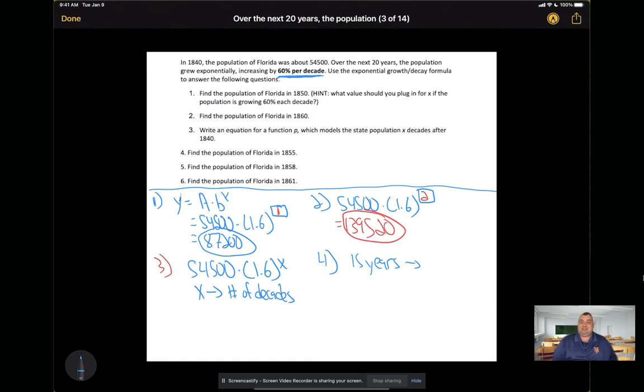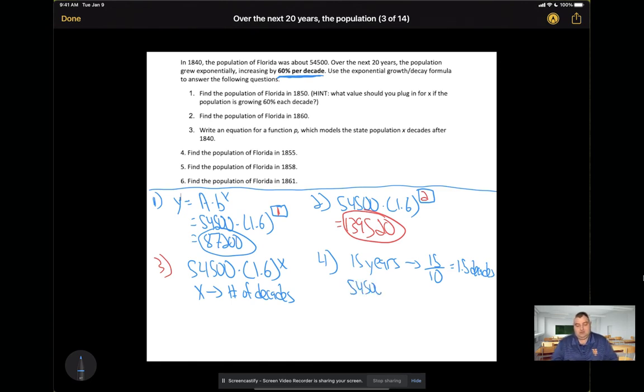If it's 10 years per decade, I need to divide by 10, right? If I divide the number of years by 10, that tells me I have 1.5 decades. 15 divided by 10 is 1.5 decades, just like 20 years divided by 10 is 2 decades. So I'm going to plug in 1.5 for x.